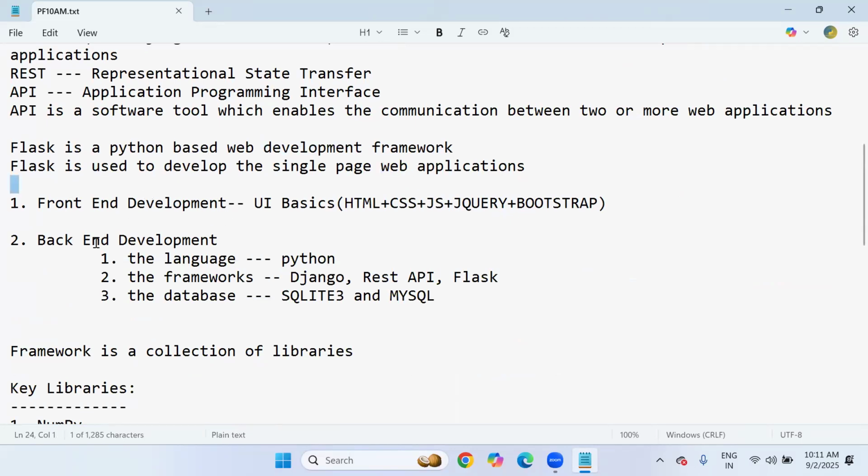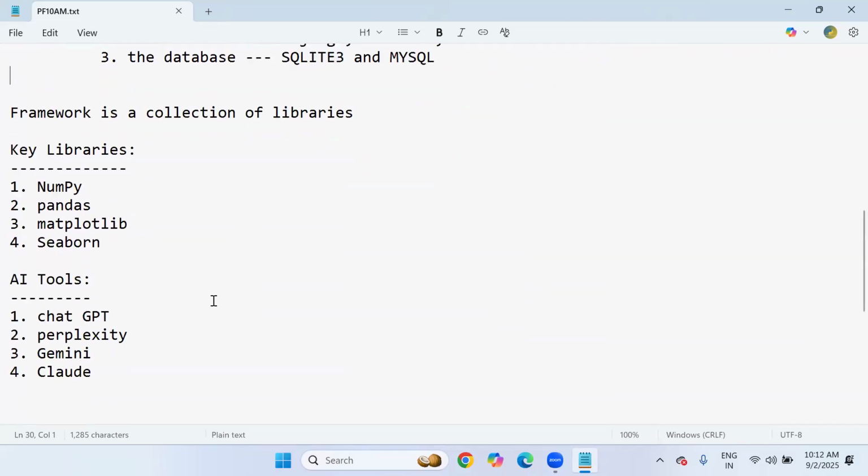So front-end development and back-end development, both we have to manage. The person who can manage both front-end and back-end development is called a full-stack developer. In front-end development, we are going to learn UI basics like HTML, CSS, JavaScript, jQuery, Bootstrap. In back-end development, we are going to learn one language, Python, 3 frameworks, Django, REST API, Flask, and 2 database tools, SQLite 3 and MySQL. Okay. So what does framework mean? It is a collection of libraries.